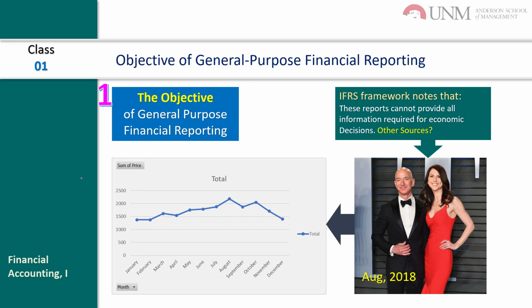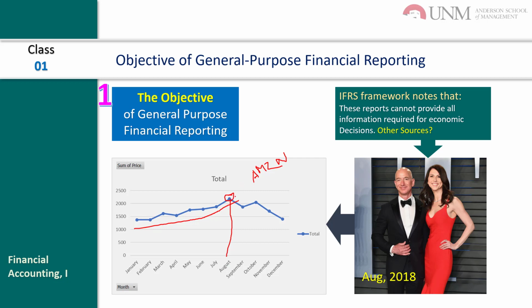As we can see, this is Amazon's stock price. We can see that this was going up, right? And this is August. See, this is August, and at this time the news came that they are going to be separated.